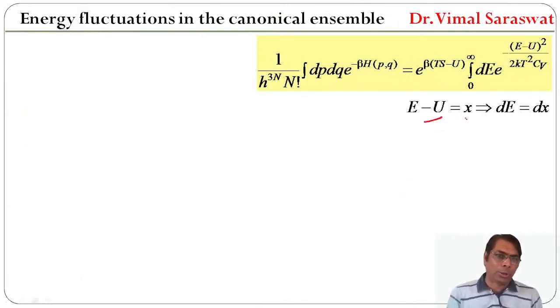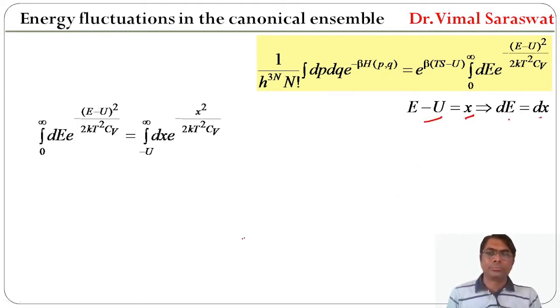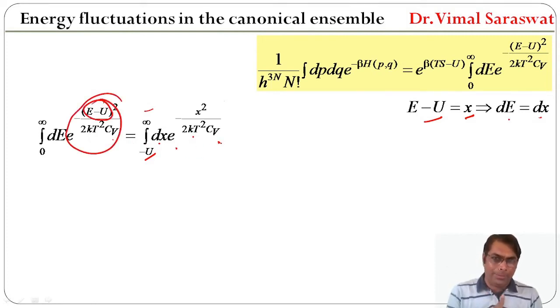Let E minus u equal to x, so dE equal to dx. Therefore, the integral from 0 to infinity of dE exponential of minus (E minus u) whole square upon 2kT square Cv is equal to the integral from minus u to infinity of dx exponential of minus x square upon 2kT square Cv, because E minus u is x.